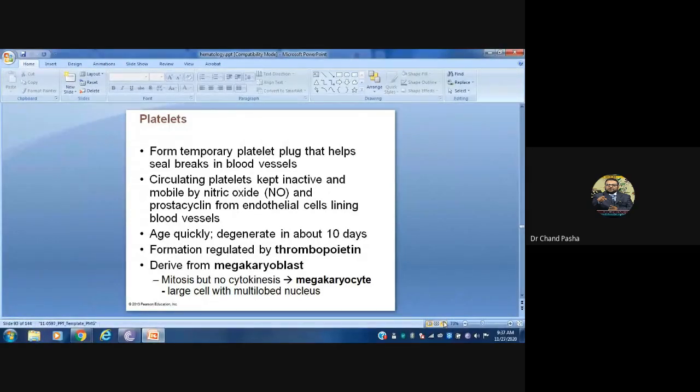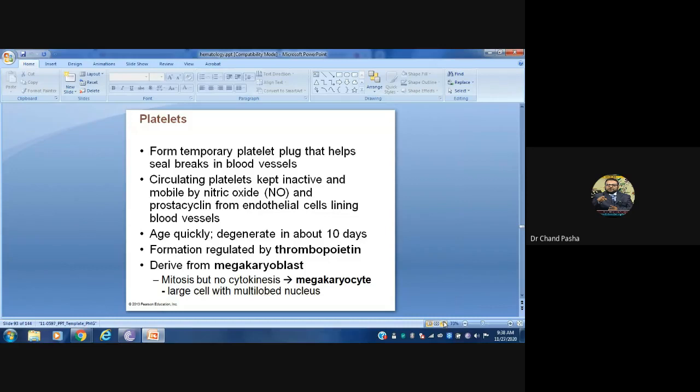So, in order to maintain this, you require platelet cells as well as anticoagulant agents. The platelet cells are made inactive by nitric oxide. Nitric oxide does not allow the functioning of platelet cells, and even the prostacyclins and endothelial cells do not permit the platelet cells to clot.